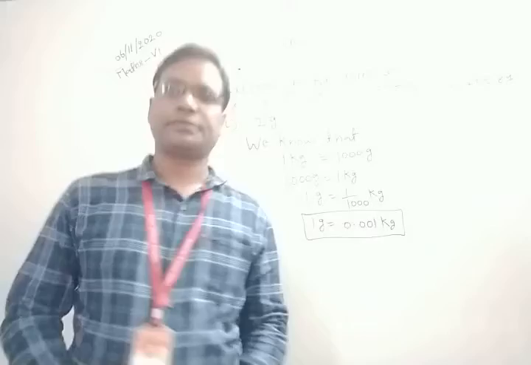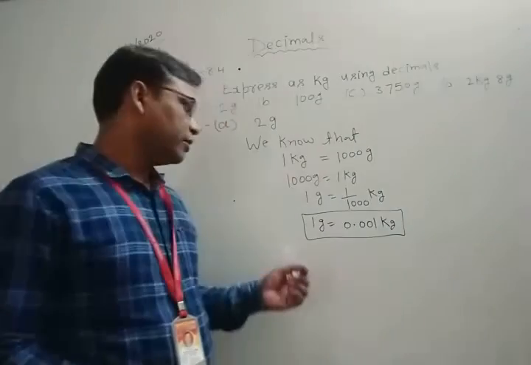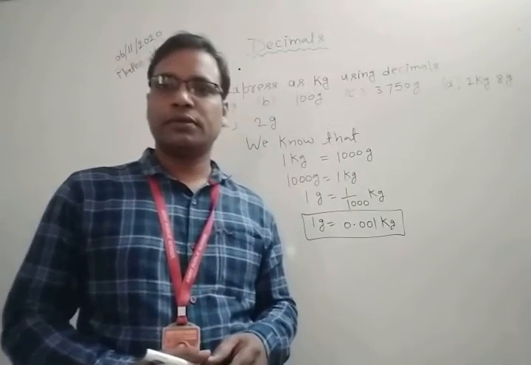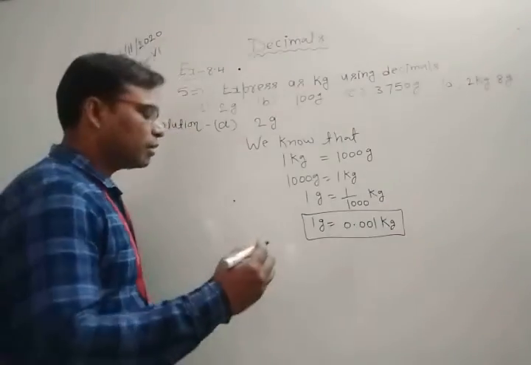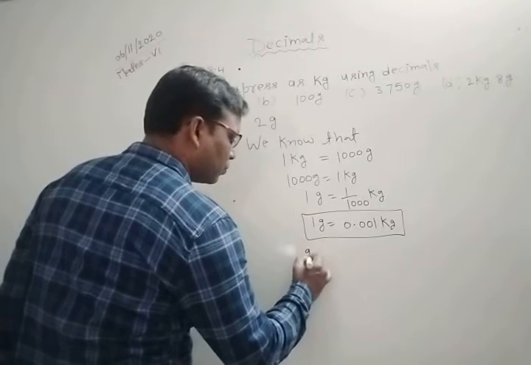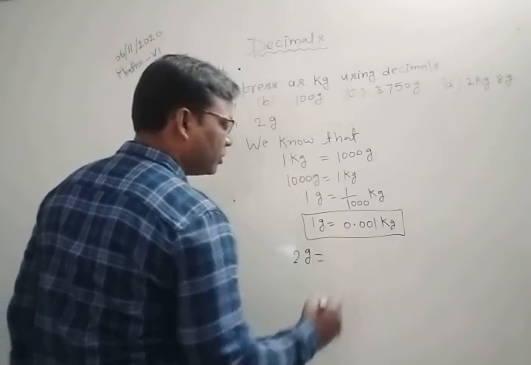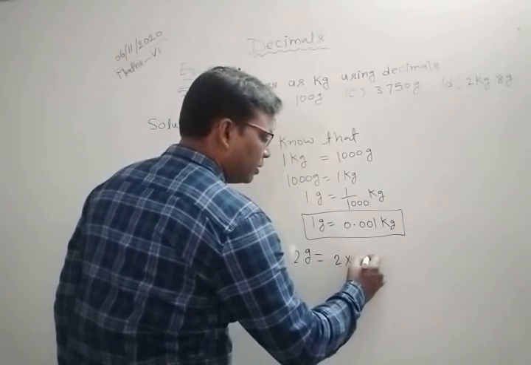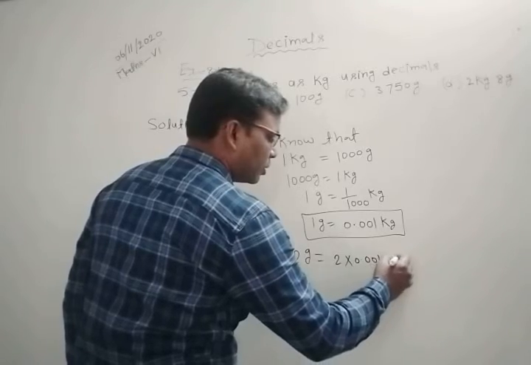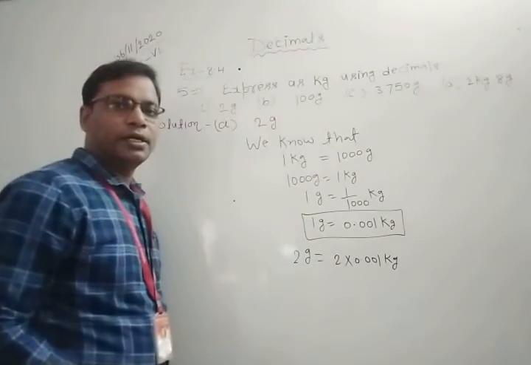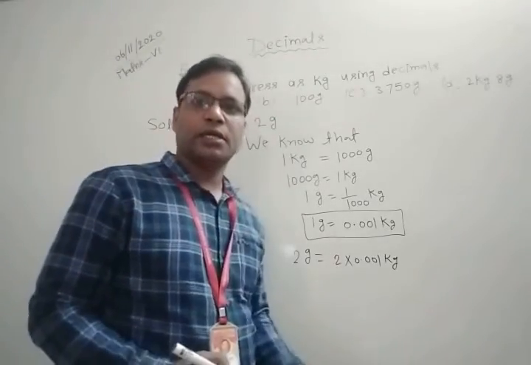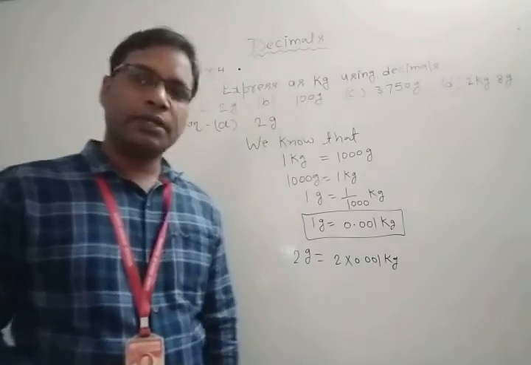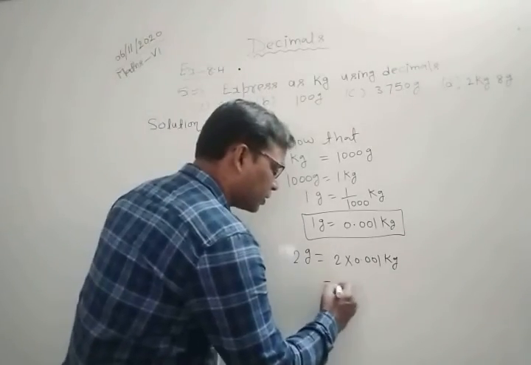Here you can see 1 gram is equal to 0.001 kg. So 2 grams is equal to 2 into 0.001 kilograms. If you multiply 2 into 0.001, we obtain the result in kg.